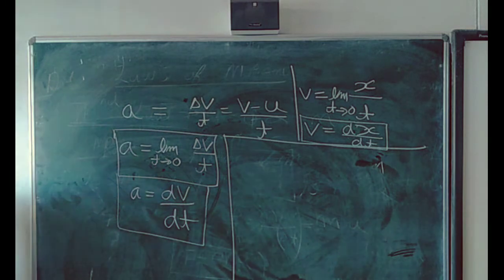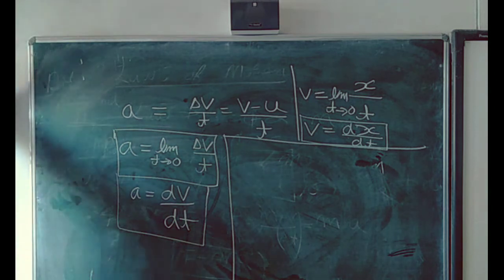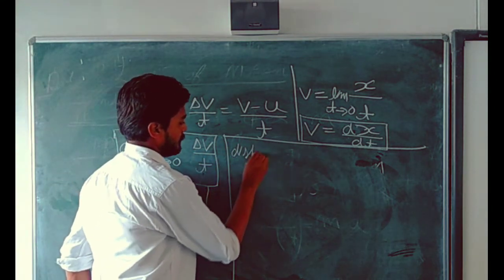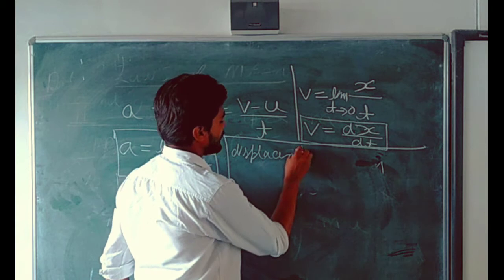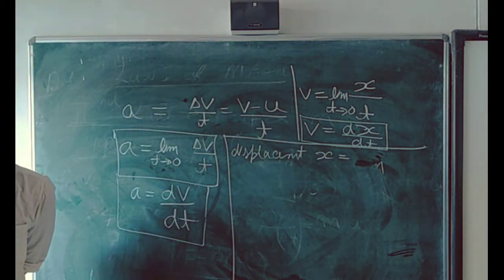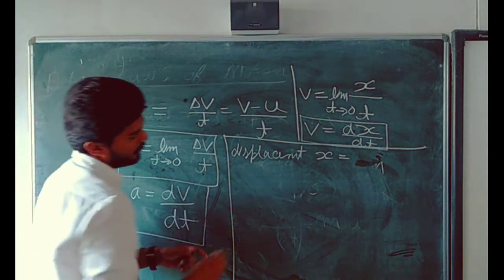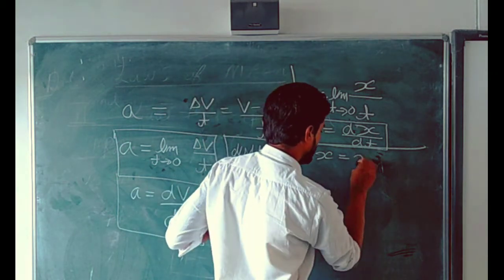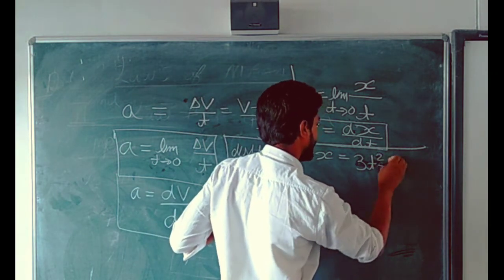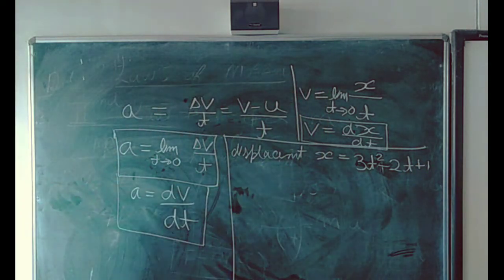Then students, I am going to start with a numerical problem. The displacement x of a body is 3t square minus 2t plus 1. Displacement of a body is given here as 3t square minus 2t plus 1.